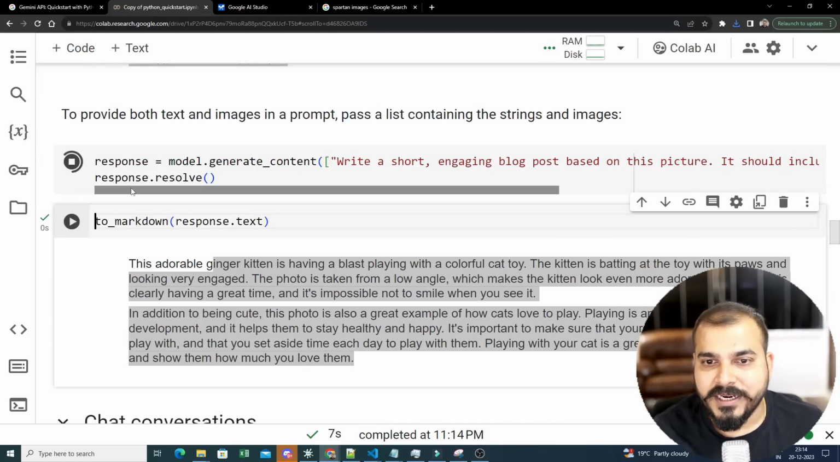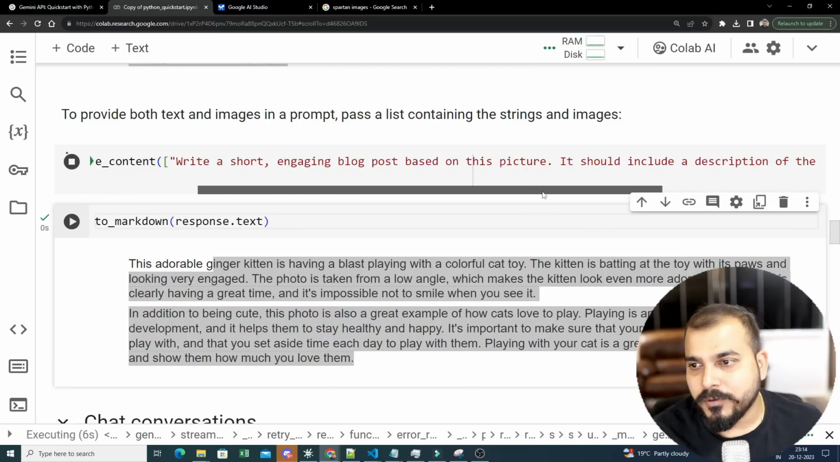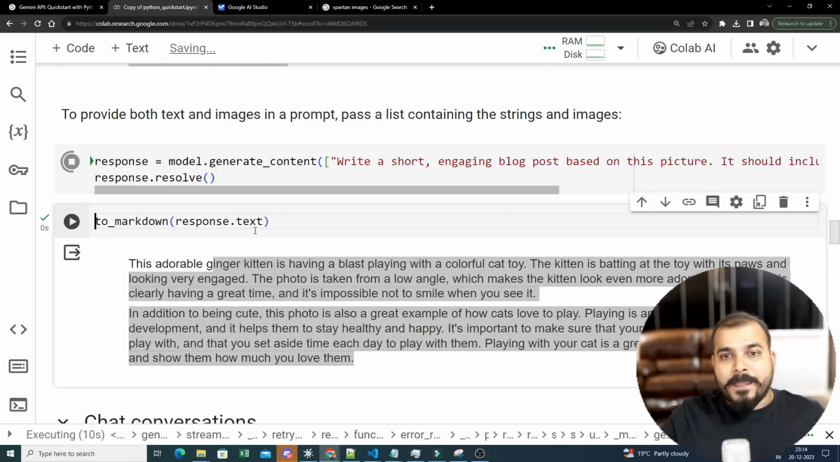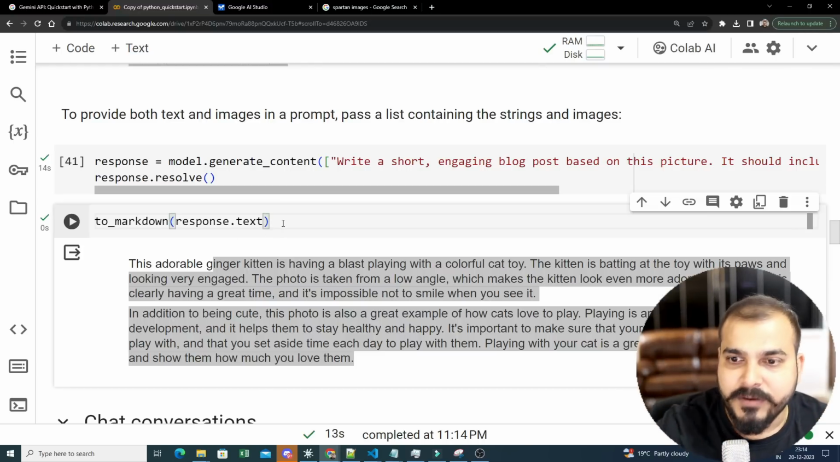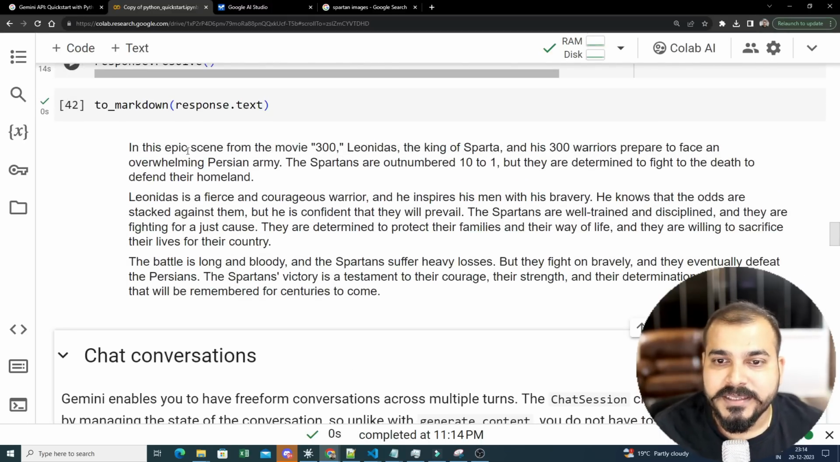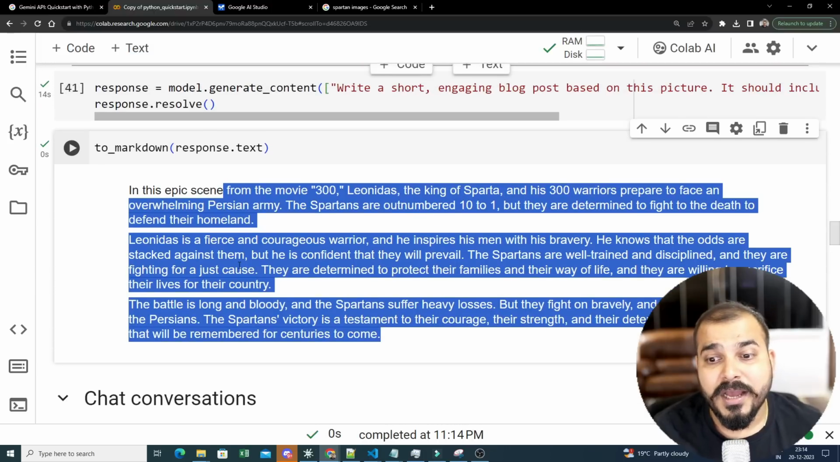Okay. I'm saying model.generate_content. Let's see. And I'm saying write a short engaging blog post based on this picture. It should include a description of the photo. Okay. So what I feel is that the vision was not able to recognize everything, but the text information that we are getting over here is good. In this epic scene from the movie 300, Leonidas is the king of Sparta. Okay. It is able to understand from the movies also completely, which is absolutely very, very good.